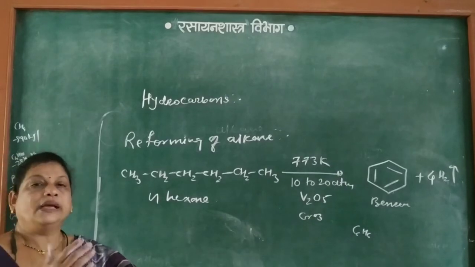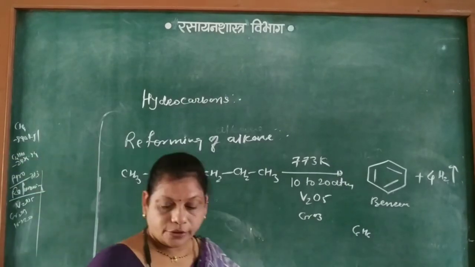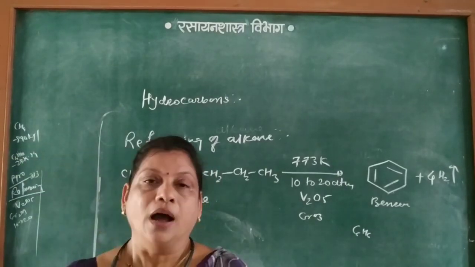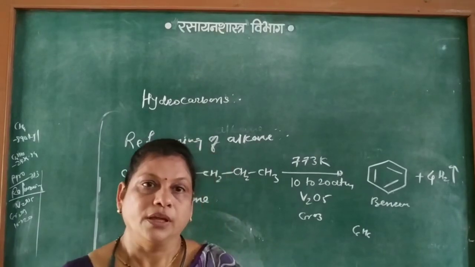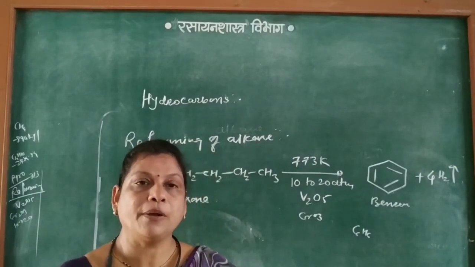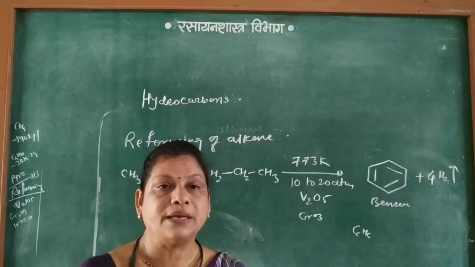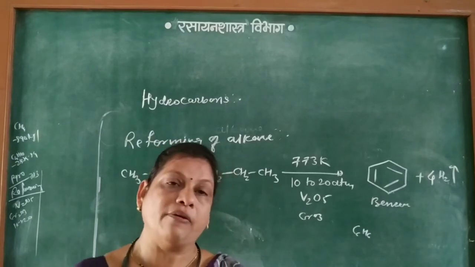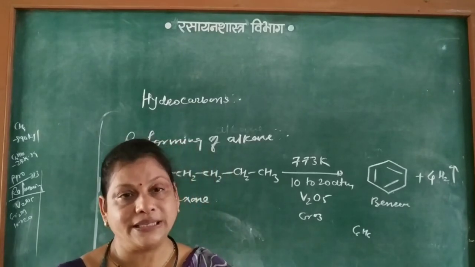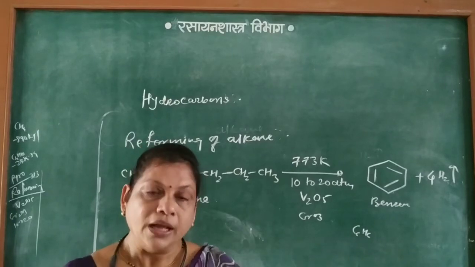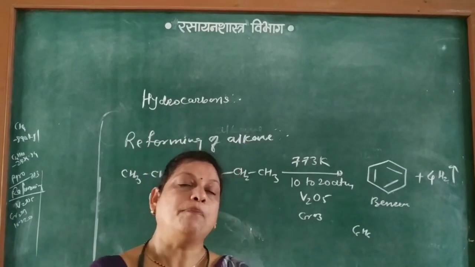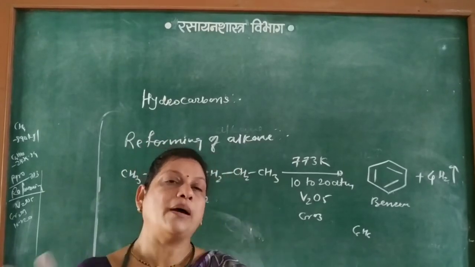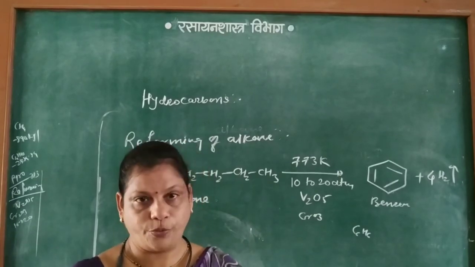Then the uses of alkane. Alkanes are used for domestic purposes, for cooking, and the most important in our kitchen is LPG, liquid petroleum gas, which has two alkanes, butane and isobutane.